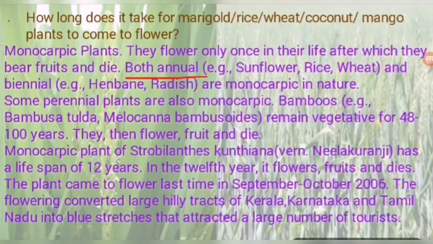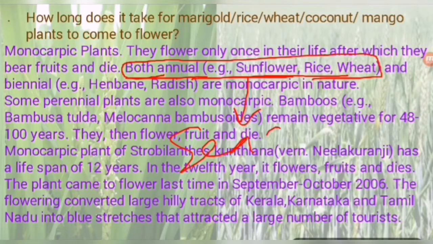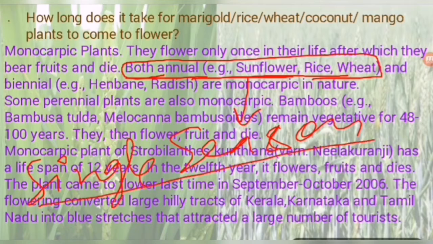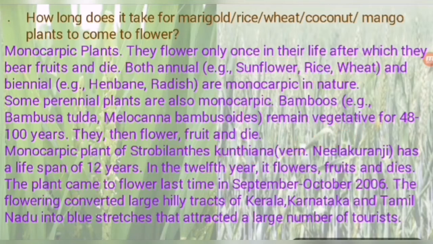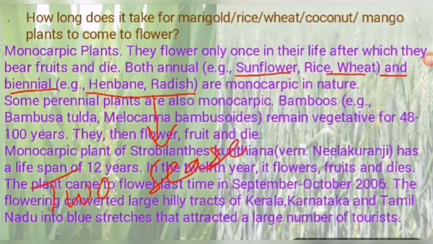Both annual, like sunflower, rice, wheat. These are annual plants because in a single season they complete their life cycle. That is why they are annual plants. So sunflower, rice and wheat are annual plants. And biennial means some plants complete their life cycle in two seasons.